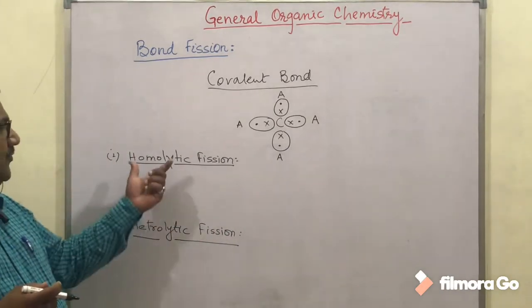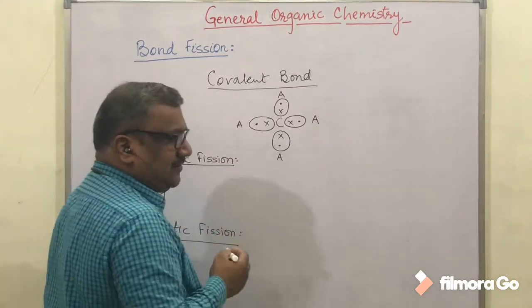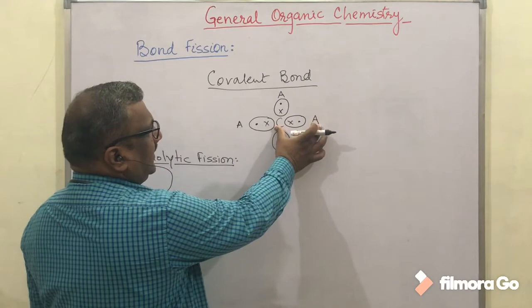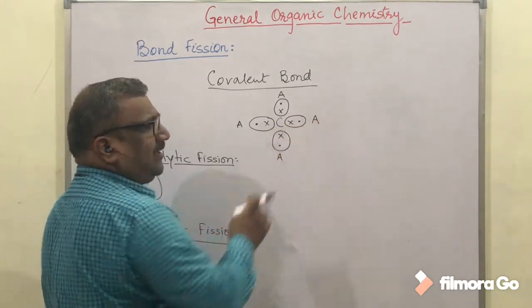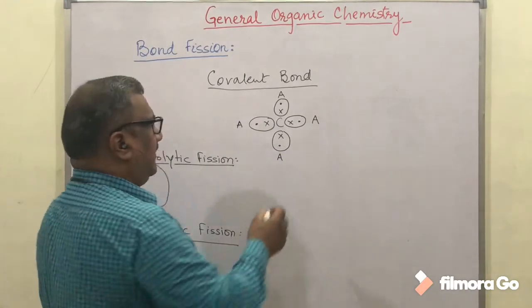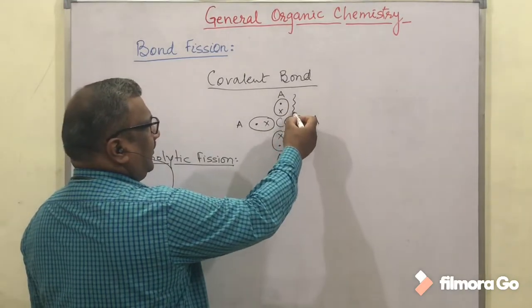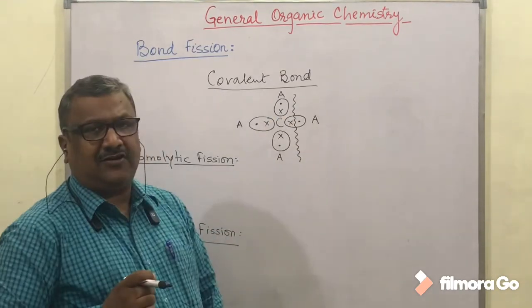What is the meaning of homolytic and heterolytic? In homolytic bond fission, when these 2 atoms break their bond, they take their own electrons and separate from each other. That means there is an equal distribution of the shared electron pair.